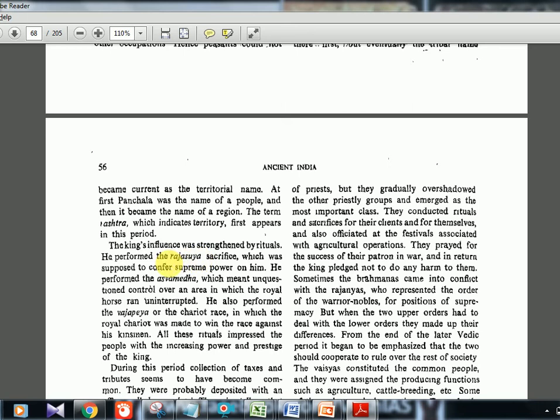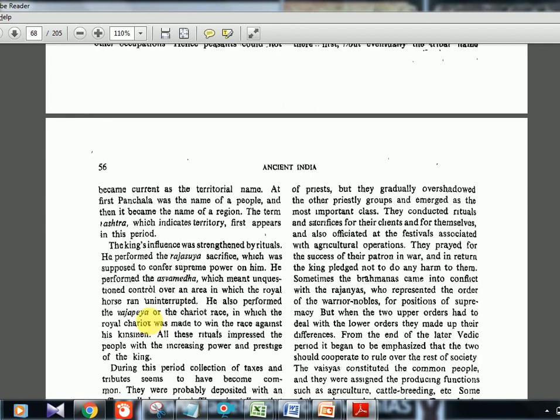The second one is Ashwamedha. In Ashwamedha, a horse is let loose, and the horse runs across unoccupied territory without any interruption. No one will come and attack or capture the horse. The entire land the horse covers is considered to be taken by the king who let loose that horse. So that is called the Ashwamedha.